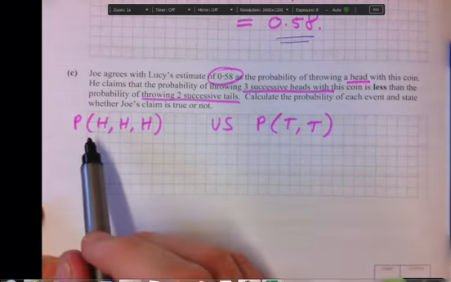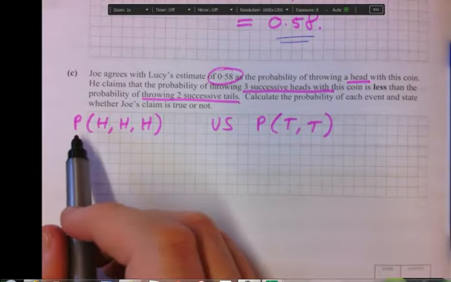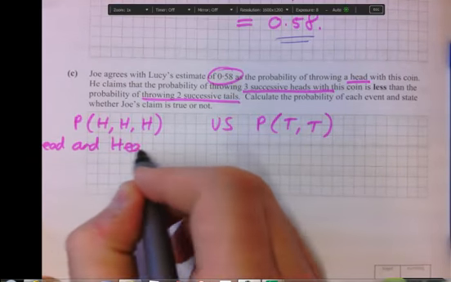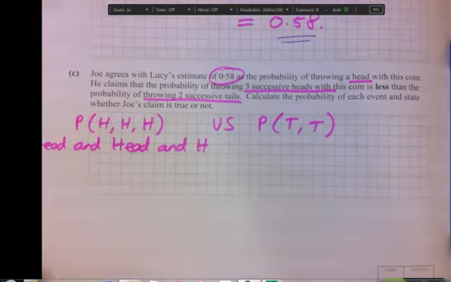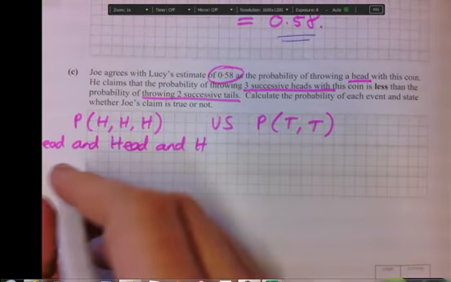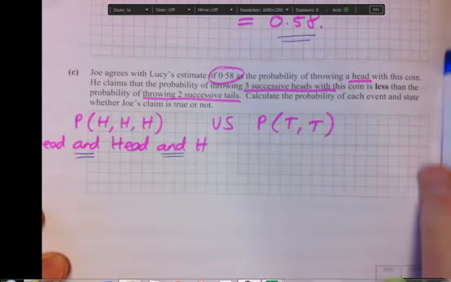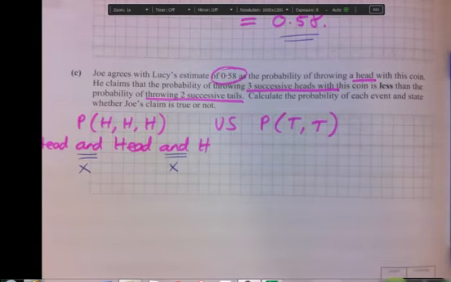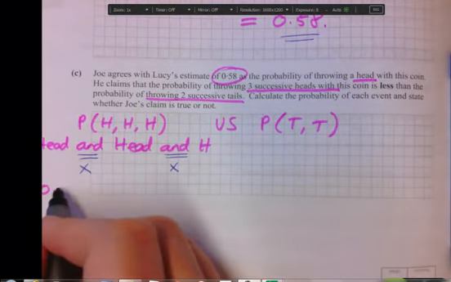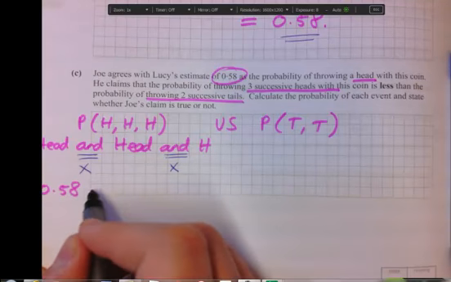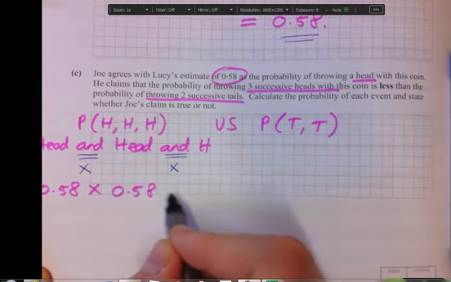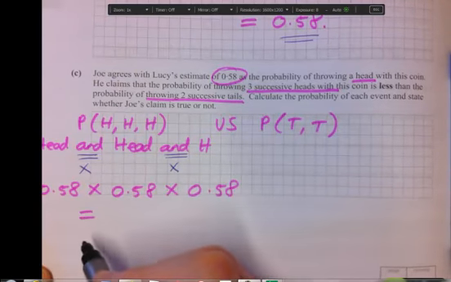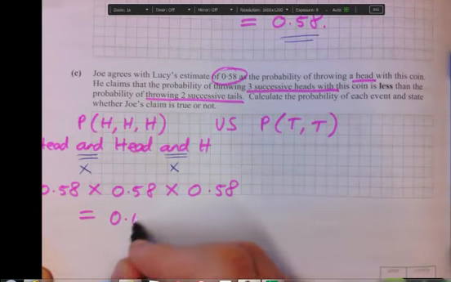So if you just take this portion here, let's go head. It's a head and a head and a head. So the word that I think is important, and I've said to you guys, is this word here, and. And means multiply. So the probability of getting a head is 0.58 and another one is 0.58, and means multiply another one 0.58. You pop that into your calculators, you're going to get 0.195.